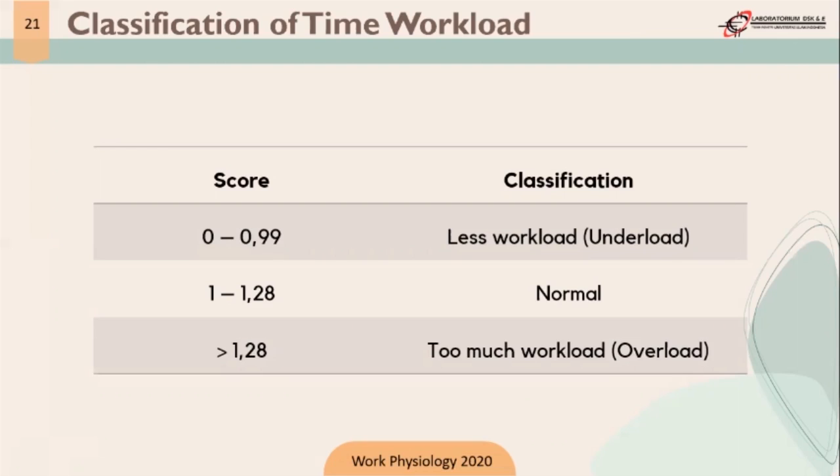The second classification is when the score ranges from 1 until 1.28, and it is called normal. And the last classification is more than 1.28, which is classified as too much workload or overload.